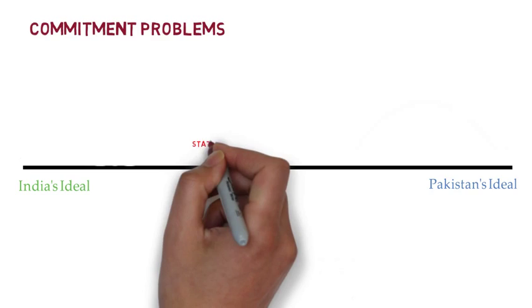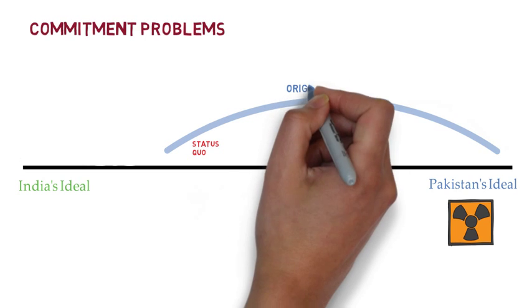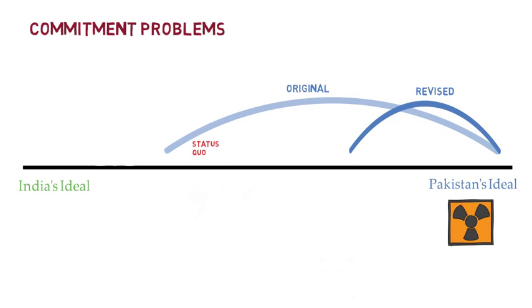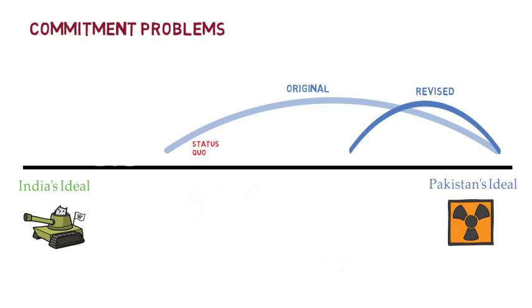The third explanation arises from commitment problems. Let's say this is the status quo on the Kashmir issue. But suddenly, Pakistan starts rapidly acquiring nuclear weapons. How can India be sure that Pakistan won't want to shift the status quo to a place that's more favorable for them? In fact, in this scenario, India may even have an incentive to engage in a preventative war in order to neutralize a growing threat.